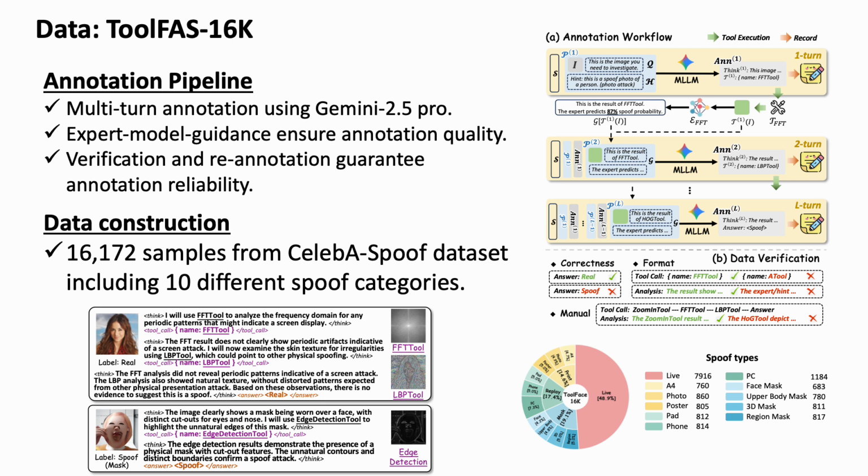For each image, we use Gemini 2.5 Pro to generate multi-turn reasoning trajectories. During annotation, the model does not only give a final answer. Instead, it can first think about the image, call a visual tool, observe the tool result, and then decide whether more investigation is needed. To improve reliability, we introduce expert model guidance. Lightweight expert classifiers provide spoof probabilities for tool outputs, and the annotation is further checked for correctness verification, format verification, and manual verification.